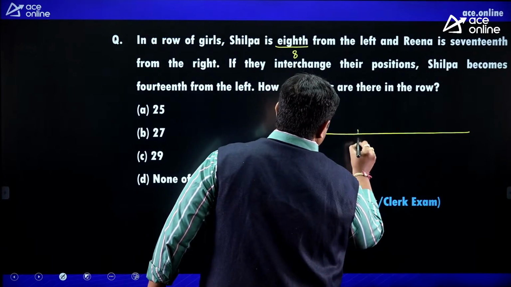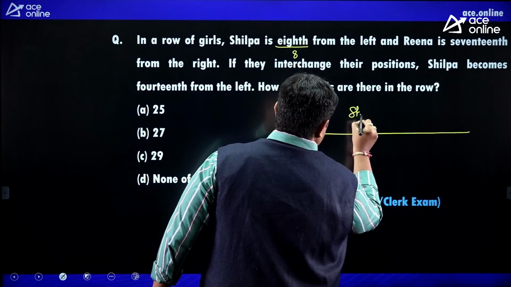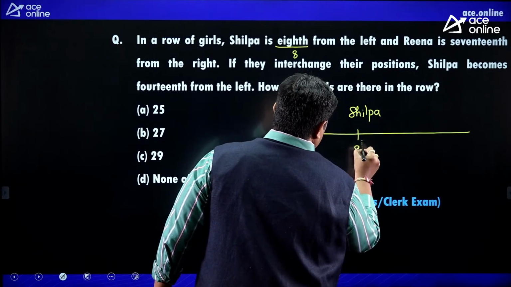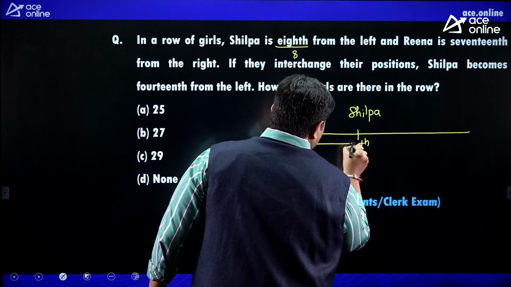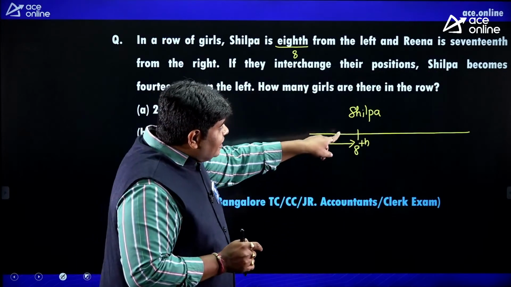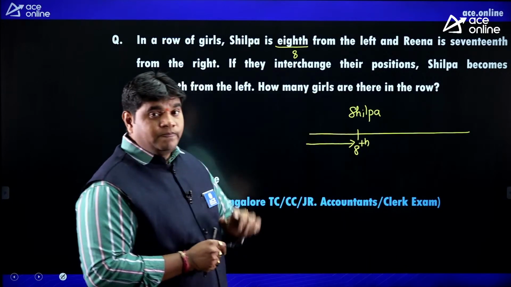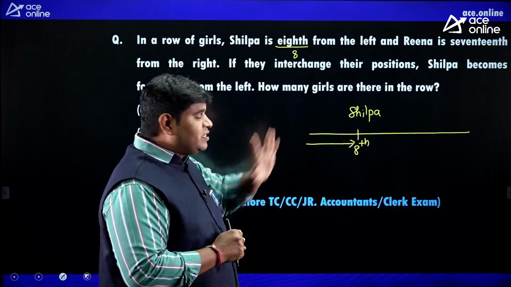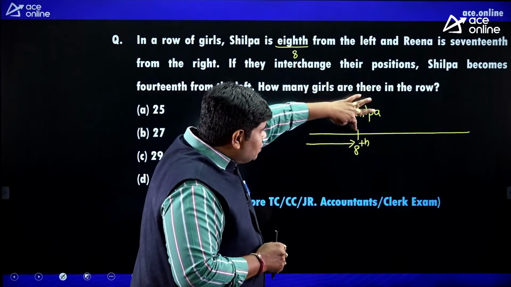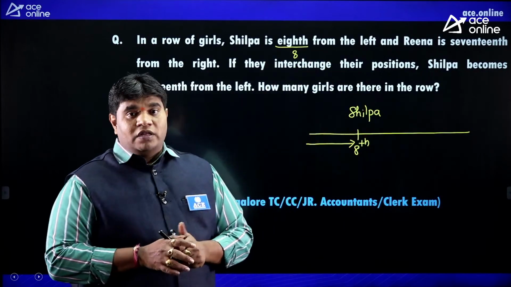Shilpa is 8th from the left. Look at, friends. This place is 8th place from the left. Okay. A simple concept. This position is 8th place. Here not only Shilpa, anybody, A, B, C, D, E, anything, can come to this place. This place is always 8th place only.